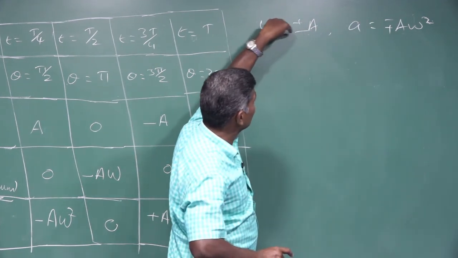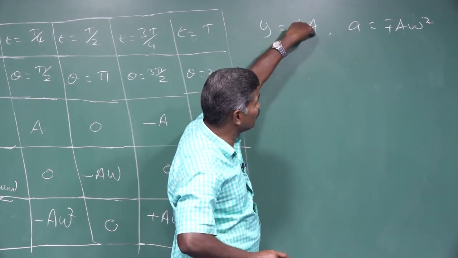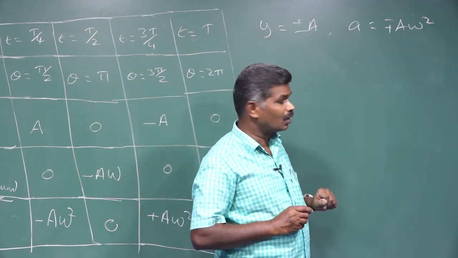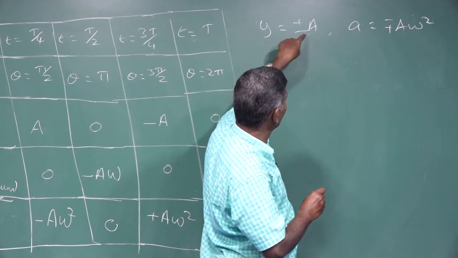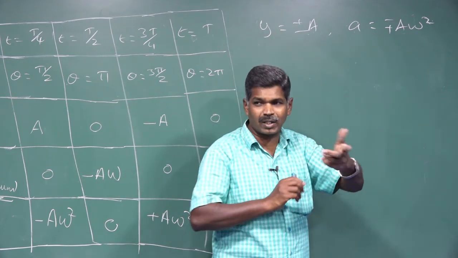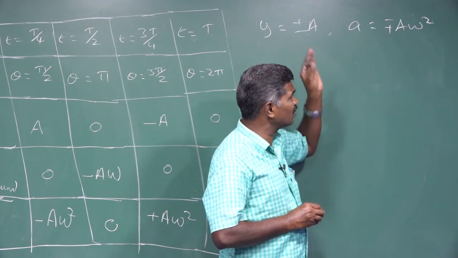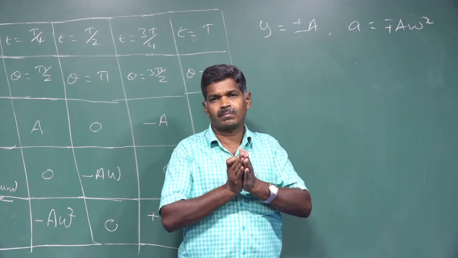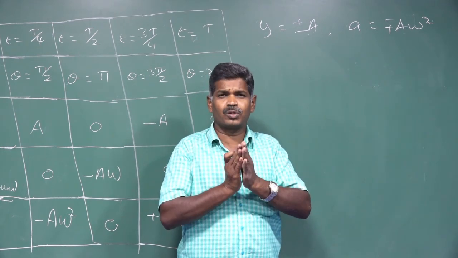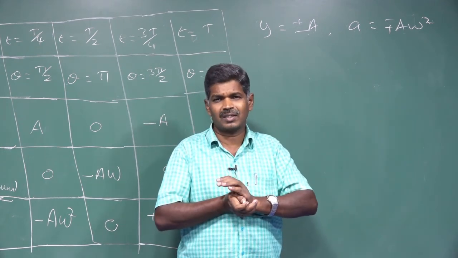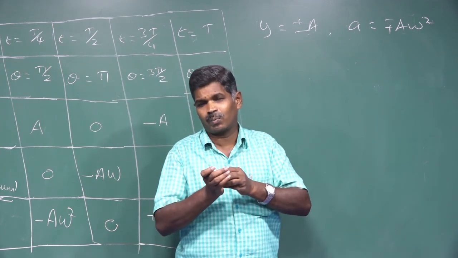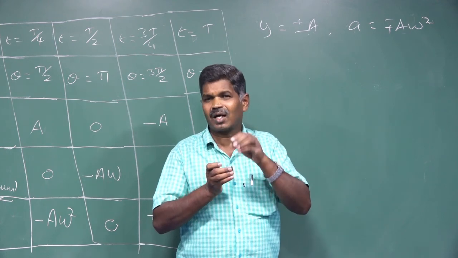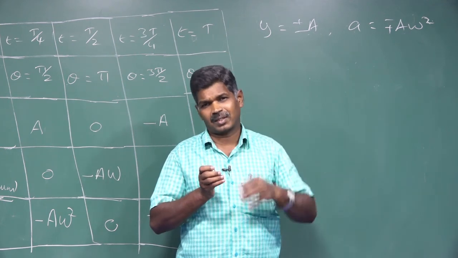At the time of positive maximum displacement, acceleration is a negative maximum. At the time of negative maximum displacement, acceleration is a positive maximum. At that instant, where we have the maximum value of displacement as well as acceleration, velocity is 0. Where we have both displacement and acceleration 0, there velocity is a maximum.